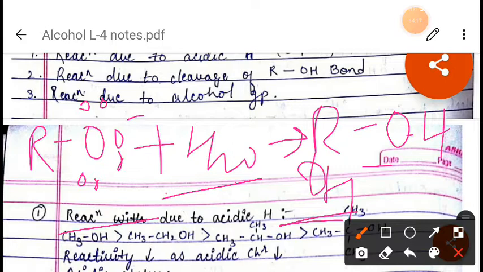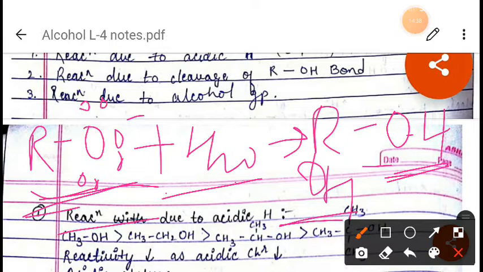We may also note that the alkoxide ion, RO negative, is a better proton acceptor than hydroxide ion, right? This means that alkoxides are stronger bases than hydroxide ion. For example, we have seen that sodium ethoxide is a stronger base than sodium hydroxide. Okay, so I hope you have understood about the acidic nature or acidic character of alcohol.